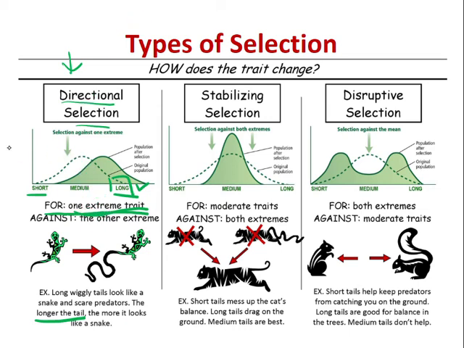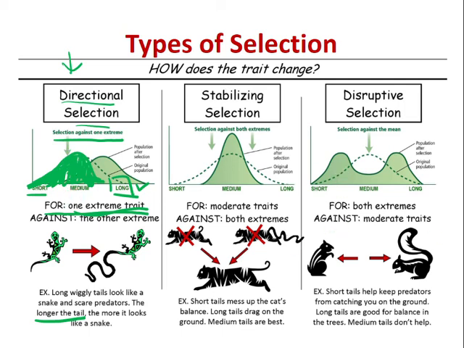Okay, but maybe kalau directional selection tak semestinya ke sana, dia boleh je ke sana juga. Okay, maybe the extreme trait that they, for another organism that they choose is to be short, not to be long. Depends lah the kind of organism tu. So it's either selection against one extreme means kita ada dua phenotype, for example dua trait, in this case long or short. So dalam graph ni dia tunjuk dia prefer yang long. So yang lagi satu extreme tu, yang short tu dia tak ada, dia nak yang long saja. And medium ni maybe ada sikit lah, right? So this is directional selection.